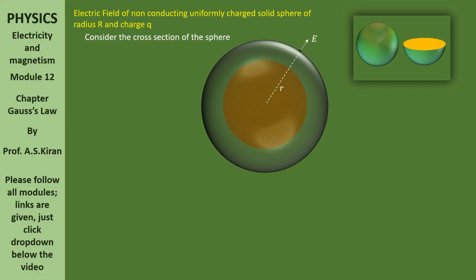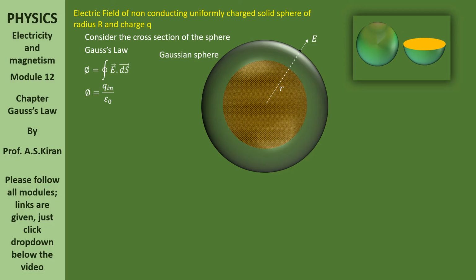Now applying Gauss law. Consider the Gaussian sphere. What does Gauss law say? Flux is equal to the circular integral of E bar dot ds bar. There is one more statement, flux is equal to q in by epsilon naught.